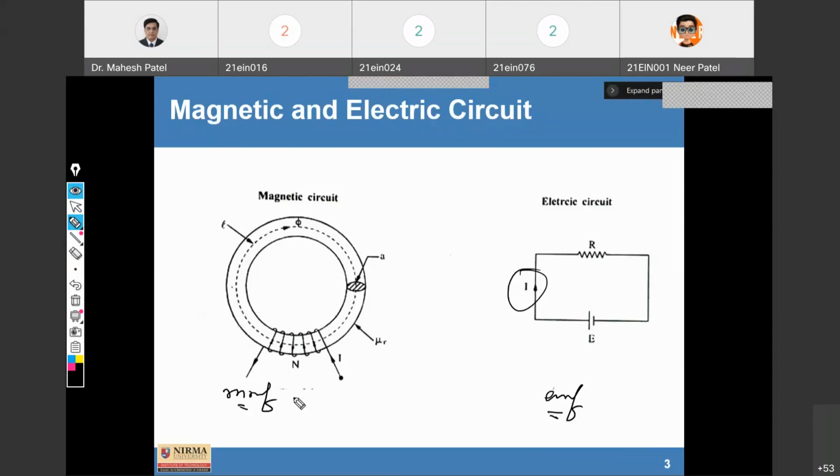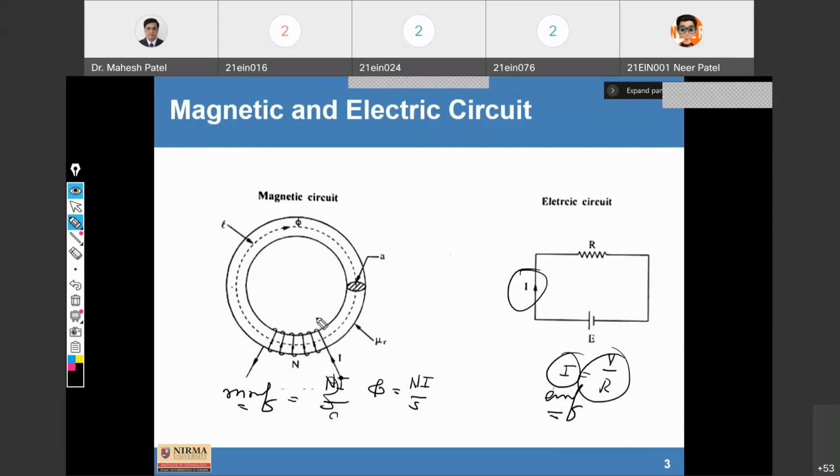Then we know the equation for flux is Ni by S, right? And here it is current, that is voltage upon resistance. So this is also a comparison. What else? The combination of series resistors and parallel resistors. Similarly here, the series and parallel combination of magnetic circuits.